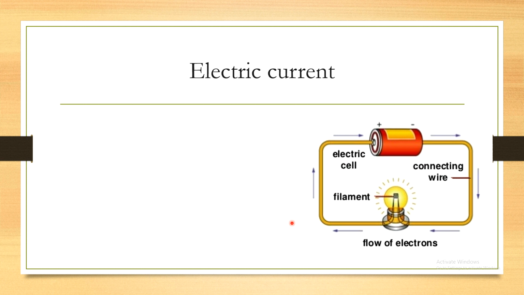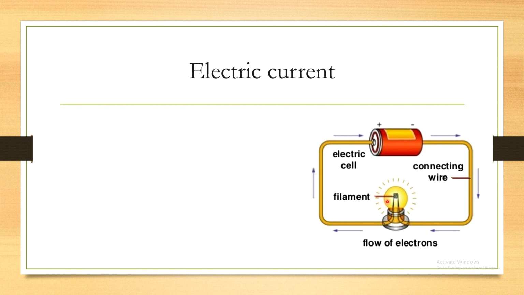Okay, so for electric current, we have just seen that this is a cell, having a positive terminal and a negative terminal, and a connecting wire. It has free electrons, which randomly move in all directions. But if we connect this to the two ends of the cell, then the electrons move in one direction, from the negative to the positive terminal, that means lower potential to the higher potential. This is the flow of electrons, and the circuit is completed.